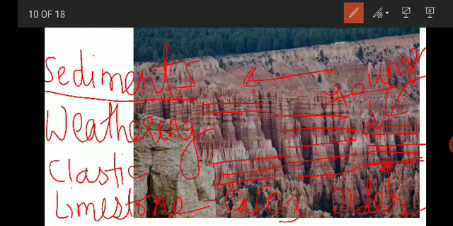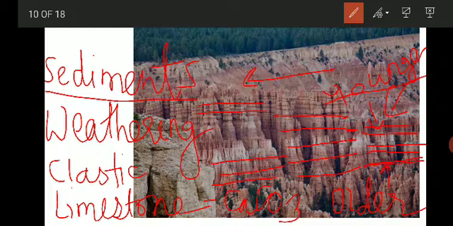Then if you go to the southern part of Karnataka, you might have heard of the place called Yana. Yana is near Karwar. Okay, Sirsi. There we have the limestone rocks. Then Udvi caves, you might have heard. Those are also in limestone.